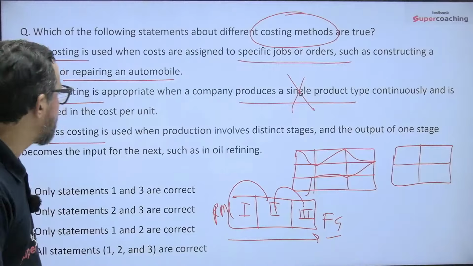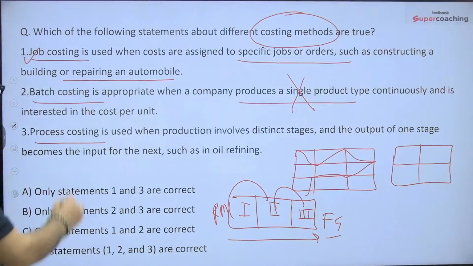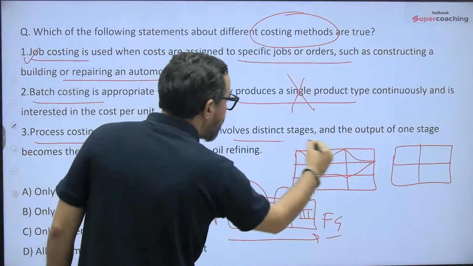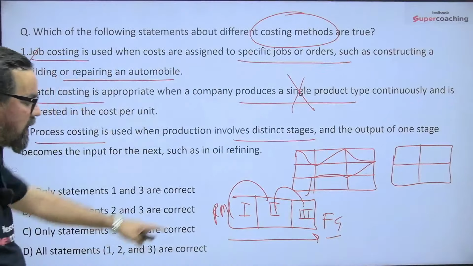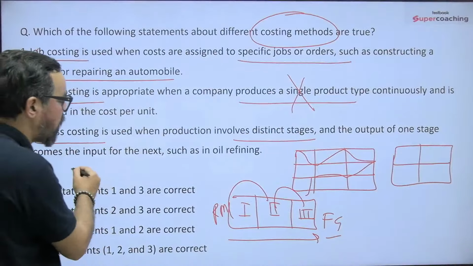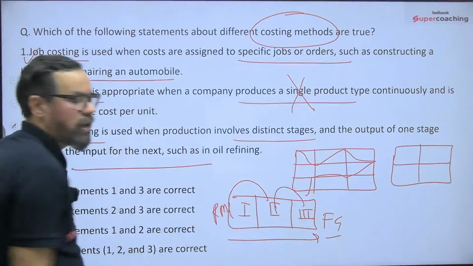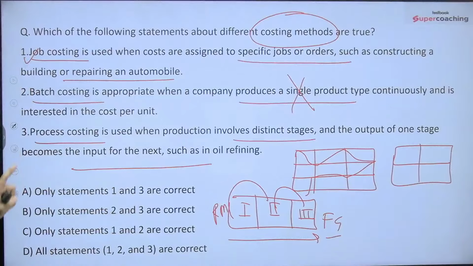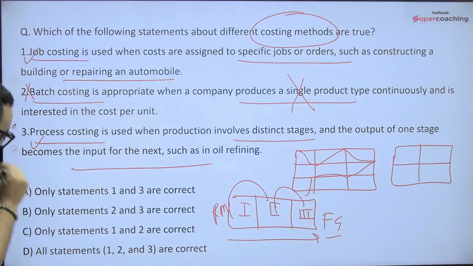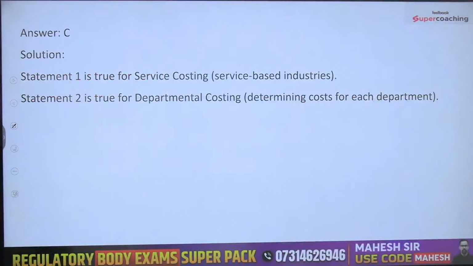Process costing is used when production involves distinct stages like stage 1, 2, 3, and the output of one stage becomes input for the next one, like all refineries, so that is generally part of this. So option 1 and 3 will be the right answer for this one, means option A will be the correct answer, sorry, C,